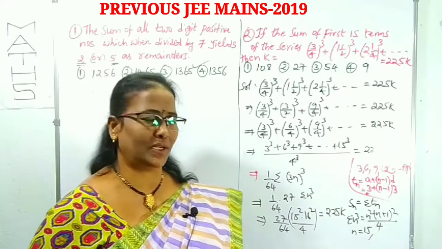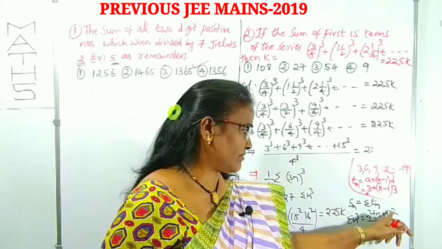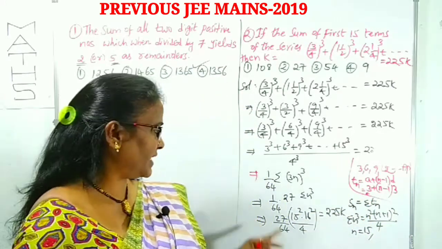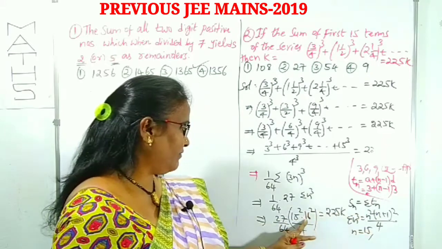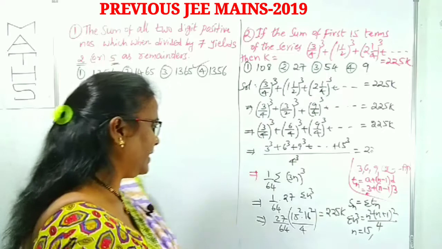Now we can recollect the formula for the sum of the cubes of n natural numbers: n square into n plus 1 whole square by 4. In place of n now I am using 15, right? That is 15 square, 15 plus 1, 16 square, by 4, is 225k, right?